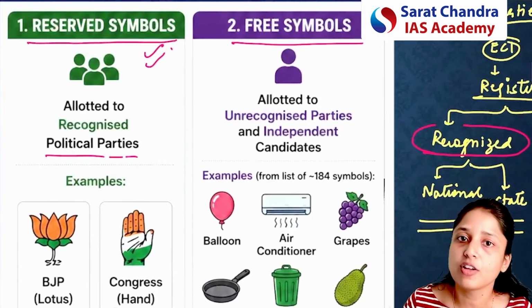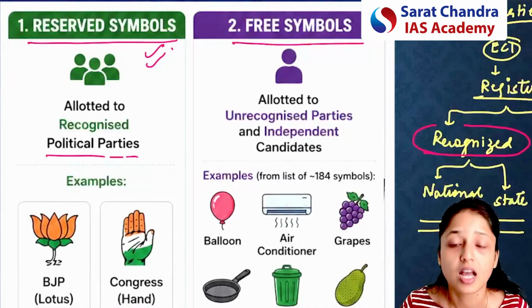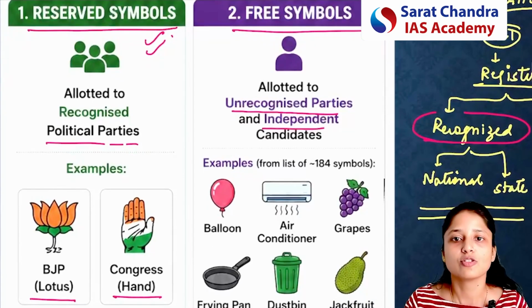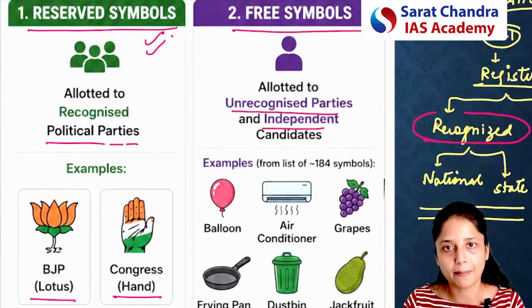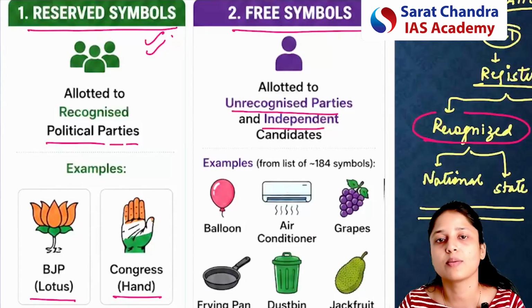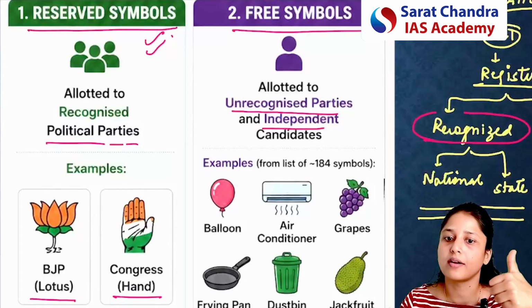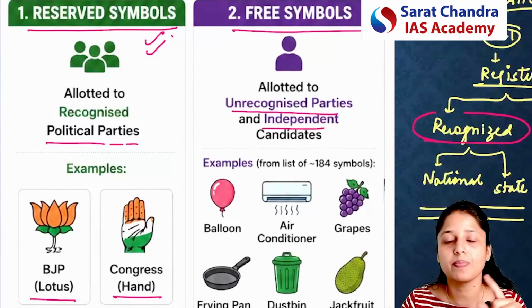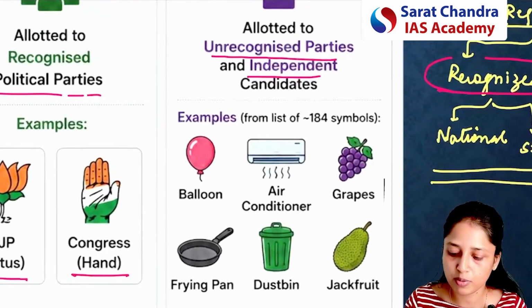And there are free symbols also, which are available to other kinds of parties. Free symbols are allotted to unrecognized political parties as well as independent candidates. Independent candidates are not part of any political party, so there must be some method to grant a political symbol to that particular candidate. So free symbols will be allotted to unrecognized political parties as well as independent candidates.